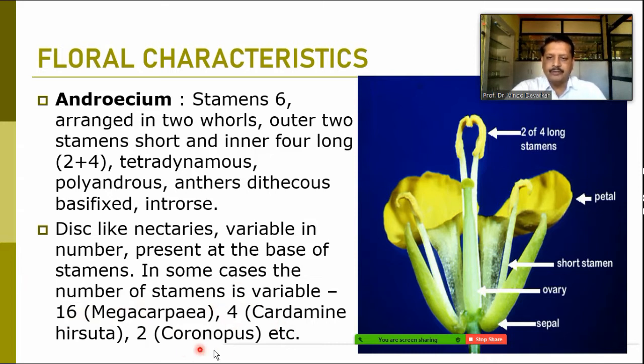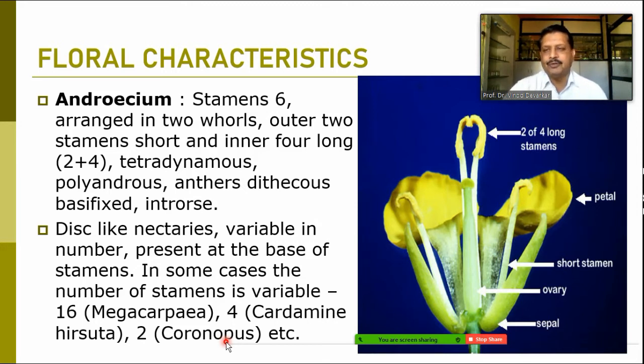But in the normal course, we find the tetradynamous condition, most of the members having this condition, and the stamen number is almost fixed, where four stamens have longer filaments and two stamens have shorter filaments. So these are the androecial conditions found in the family Brassicaceae.